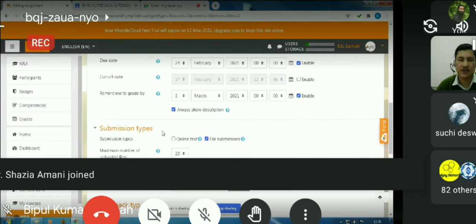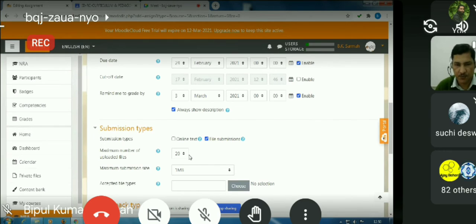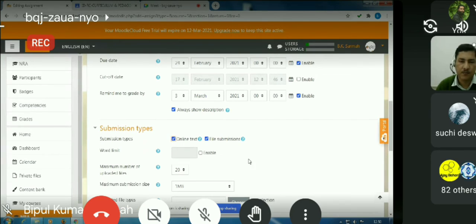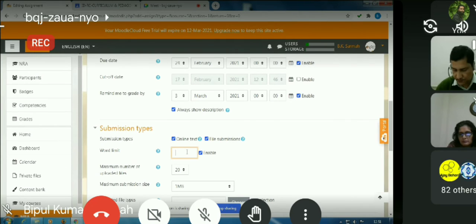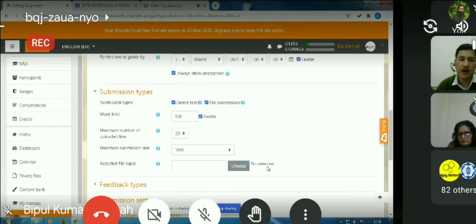So there are other settings, for example, the maximum number of files the students can upload, and whether the students can upload files only, or can give the answers online with the help of a text editor. If I choose this online text, then we can limit the word count, if we don't want to read much, say 500 words.